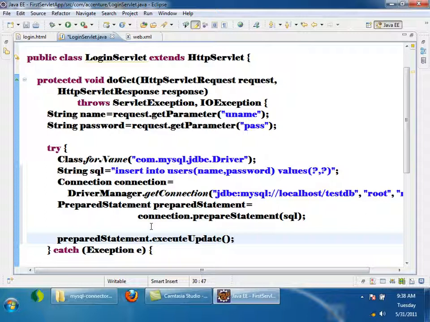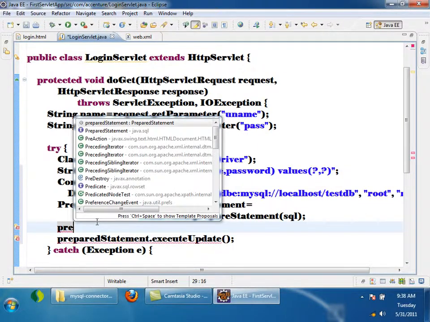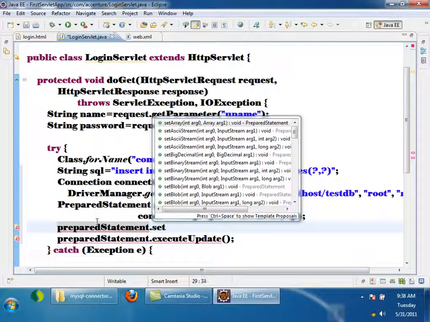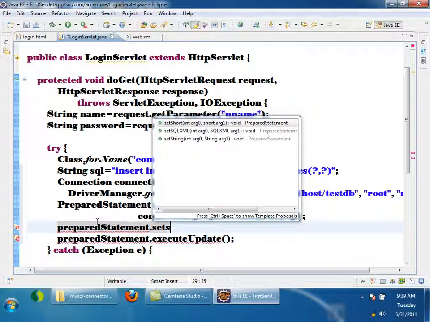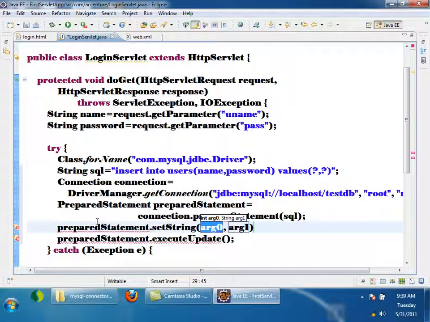To set them, name is varchar, password is also varchar. So I can say prepared statement dot, and there are a lot of setter methods. If you want to set int type, you have to call setInt. If you want to set varchar, the corresponding type in Java is String, so you have to call setString. setString at which question mark? First question mark. What is the value? Name. Right? I am setting name.